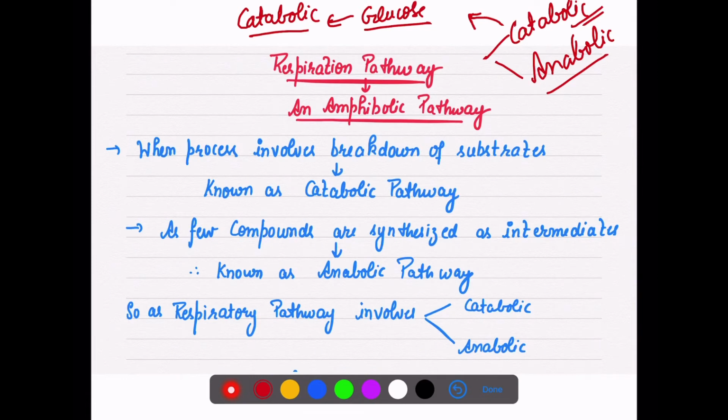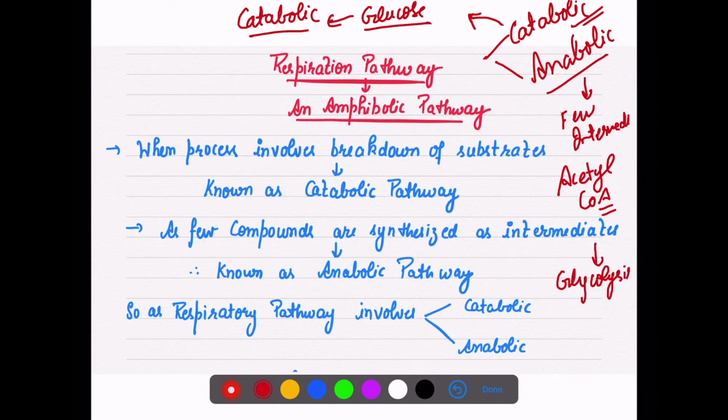See, if we totally recall this respiration process, then a few intermediates are also being formed here. Like, if I give you one example, we are forming acetyl coenzyme A. It is an intermediate which is a connecting link between glycolysis and the Krebs cycle, right? We are forming it. So formation is called which process? Anabolic process.